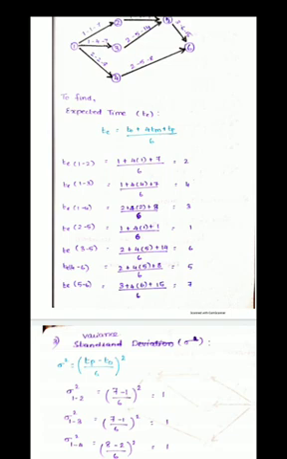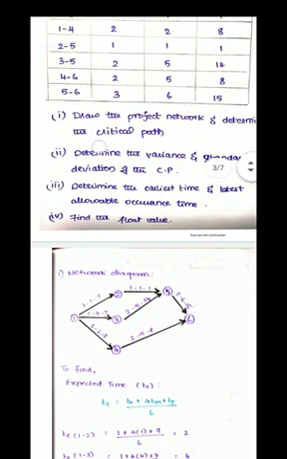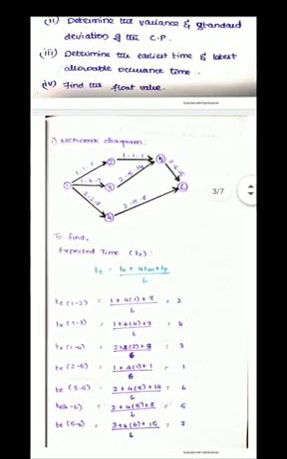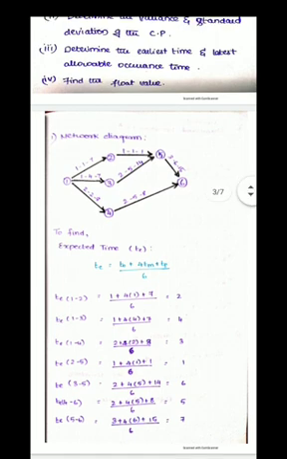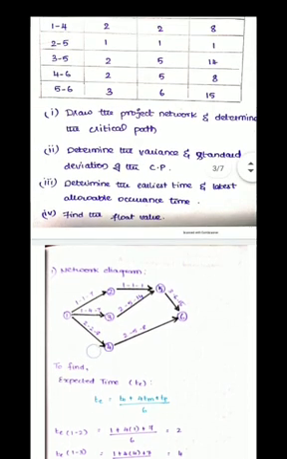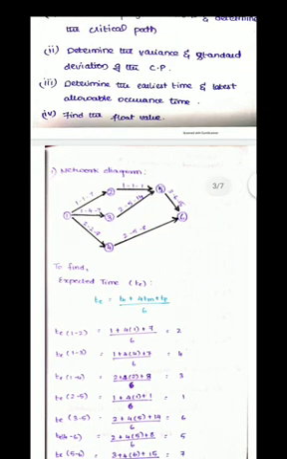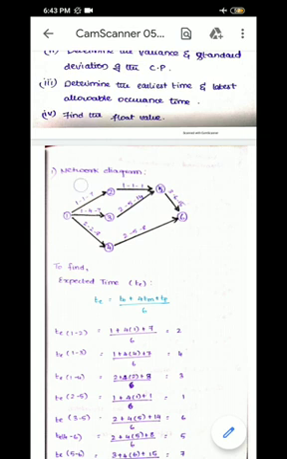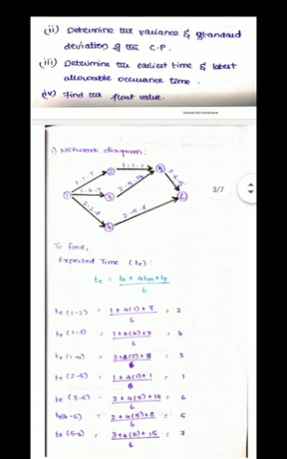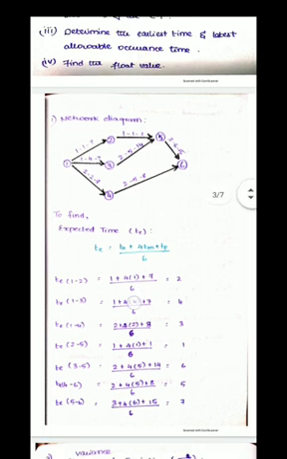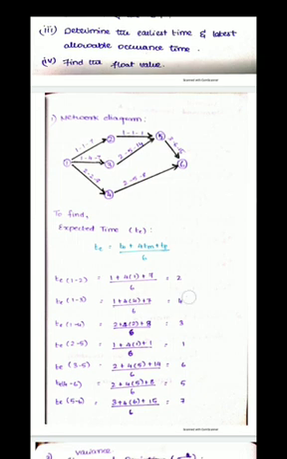Substituting the values from the table, for example the expected time for activity 1 to 2: it is 1, 1, 7, that is T naught, Tm, Tp. So T naught is 1, plus 4 into Tm, which is 1, plus Tp which is 7, divided by 6, and I get an answer of 2.